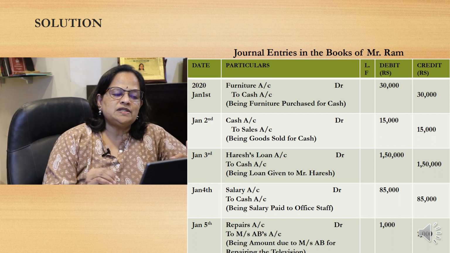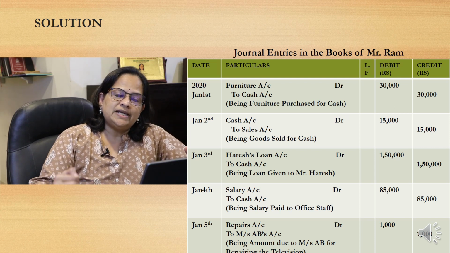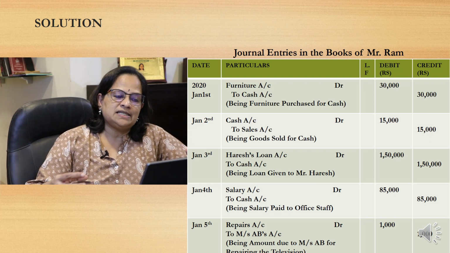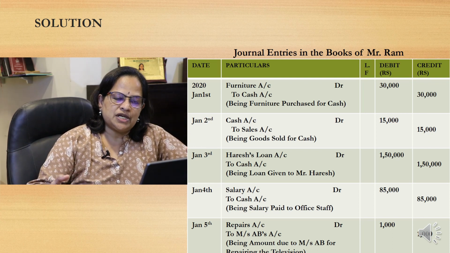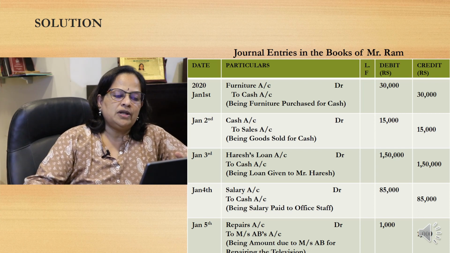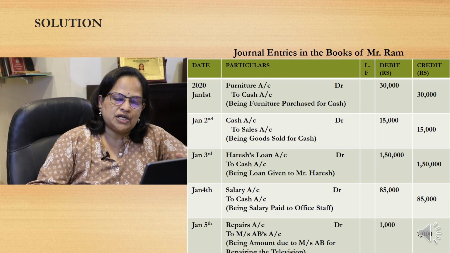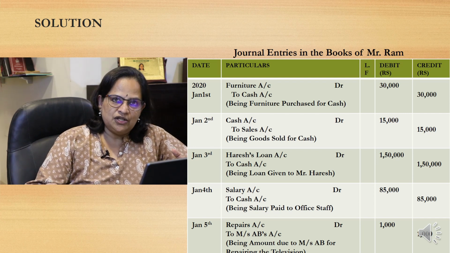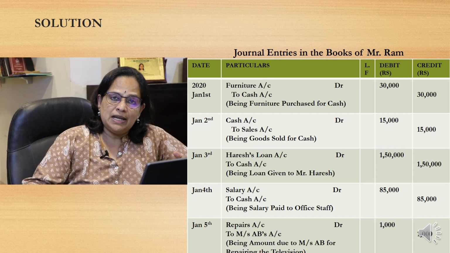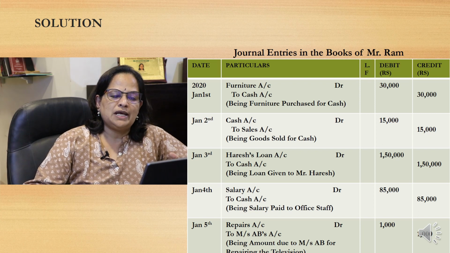The next one is we made a cash sale of 15,000. Cash sales means cash is coming into the firm and goods are going out. Sales is happening, so cash account debtor to sales account. Cash is a real account and sales is a nominal account. You have to remember that cash is getting into the firm, so cash account is debited. Sales is a nominal account, that is, credit all incomes and gains as per the nominal account rule.